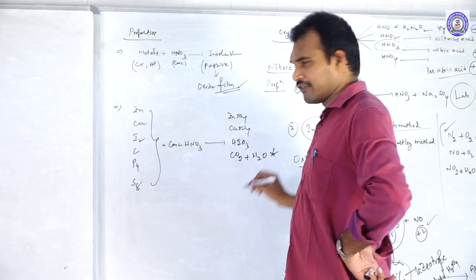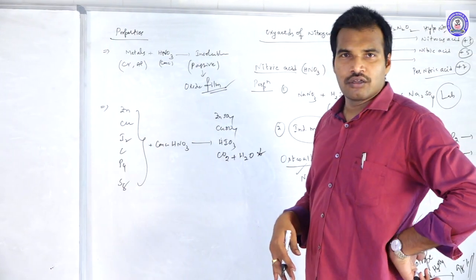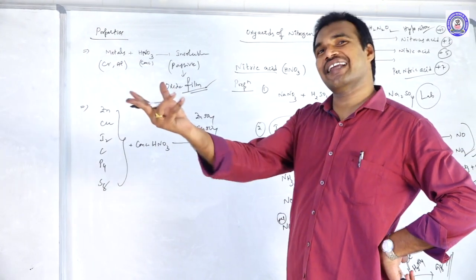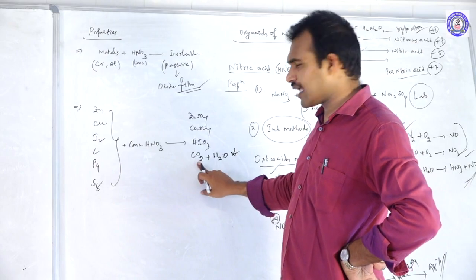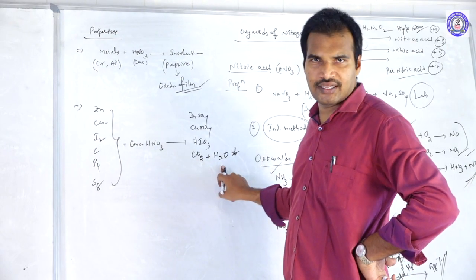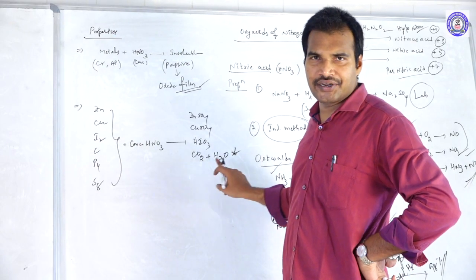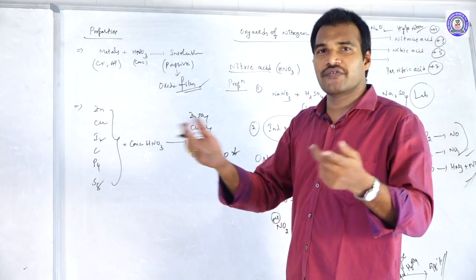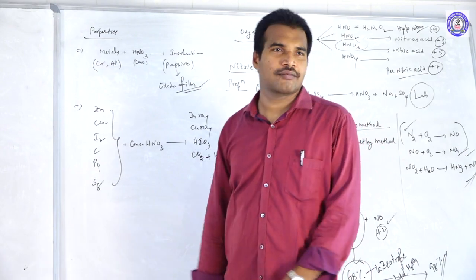They may ask you this question: among the following elements, which element can give two different gases? So carbon dioxide is one gas, NO2 is another gas, and carbon dioxide is diamagnetic and NO2 is paramagnetic. So two different gases will be produced by the carbon.